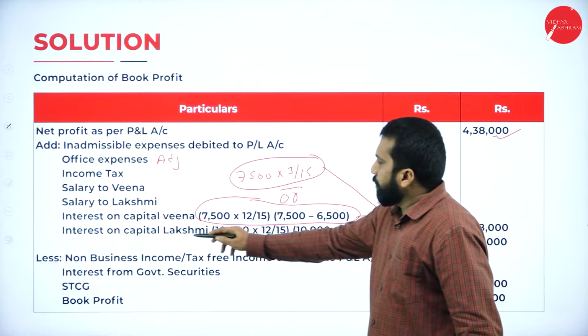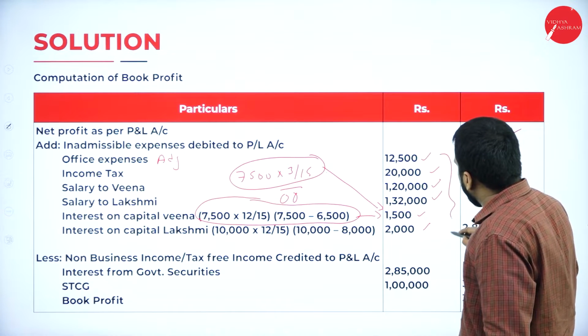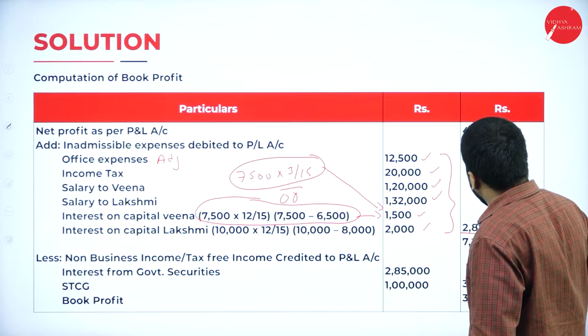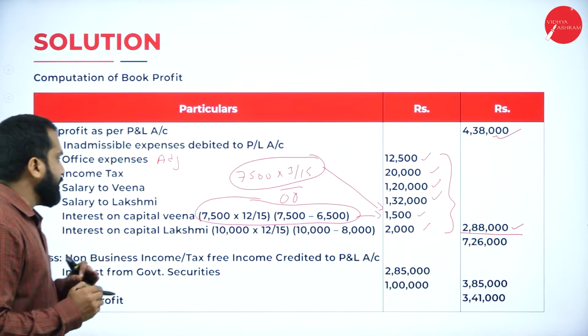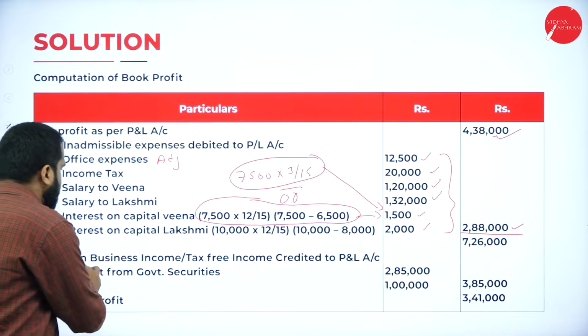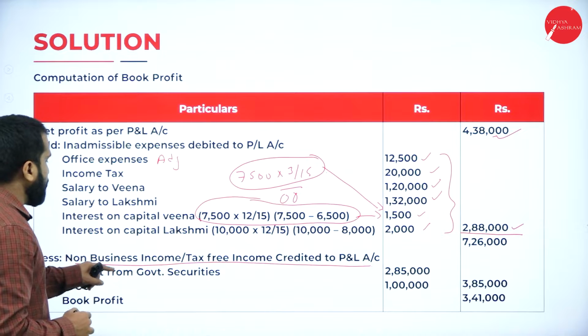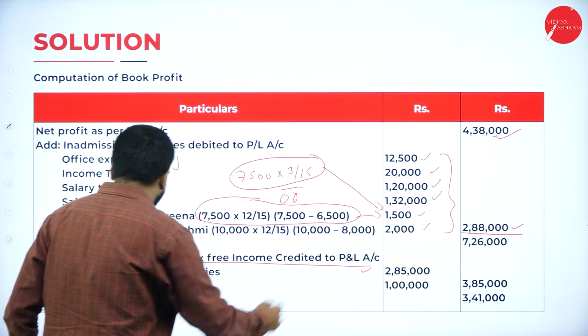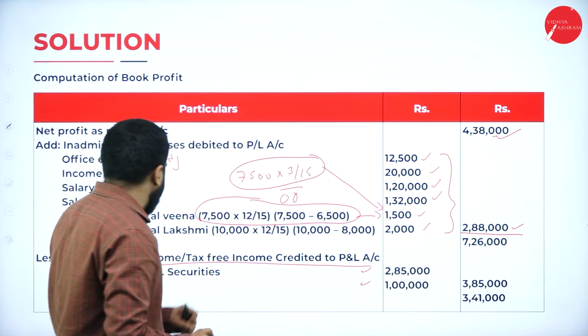Now, interest on capital of Lakshmi, everything is done. Add everything, 2,88,000. So it will be 7,26,000. Now, minus non-business income or tax-free income. Which are those? Interest from government security and short-term capital gain, 3,85,000.